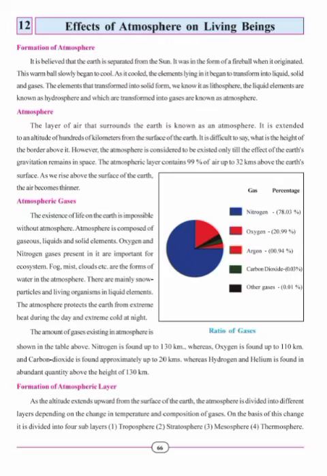Atmospheric gases. The existence of life on the earth is impossible without atmosphere. Atmosphere is composed of gaseous, liquid, and solid elements. Oxygen and nitrogen gases present in it are important for the ecosystem. Fog, mist, clouds, etc. are the forms of water in the atmosphere. There are mainly snow particles and living organisms in solid elements. The atmosphere protects the earth from extreme heat during the day and extreme cold at night. The amount of gases existing in atmosphere is shown in the table above.